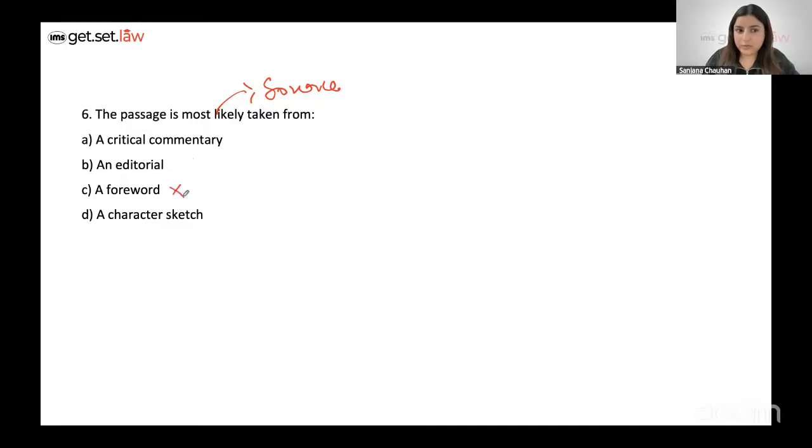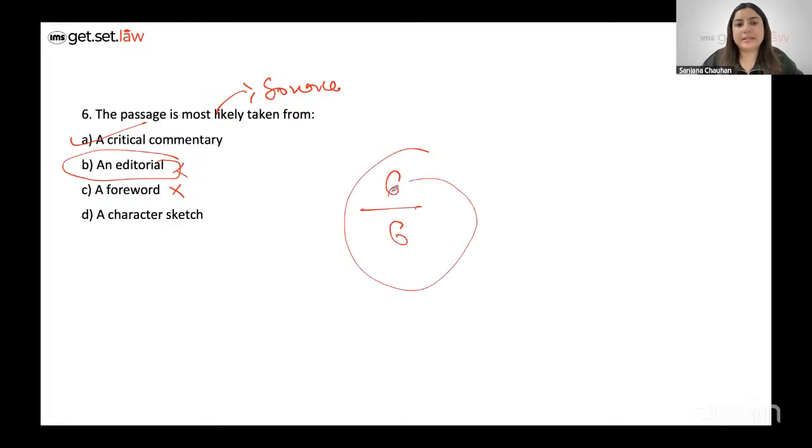It's not a foreword, right? It's not an editorial. We wouldn't be talking about something which is of a very literary nature in an editorial. It's more like a critical commentary, right? We're critically analyzing it, what the suggestions or the recommendations of the author are, what is the message she wants to drive home. So the best option choice here becomes option A, right? Overall, to me, this was a full scorer, this entire passage.